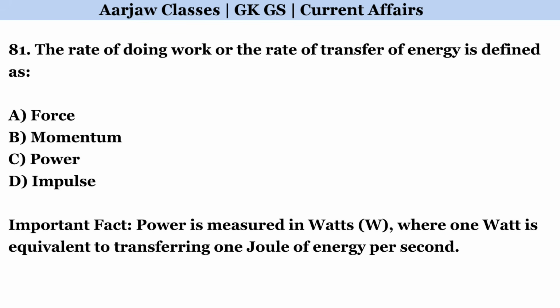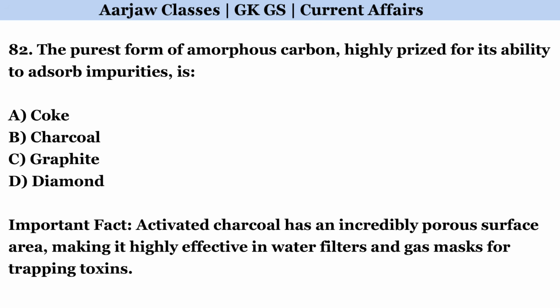The rate of doing work or the rate of transfer of energy is defined as. Correct option is C. Power. The purest form of amorphous carbon, highly prized for its ability to absorb impurities, is. Correct option is B. Charcoal.